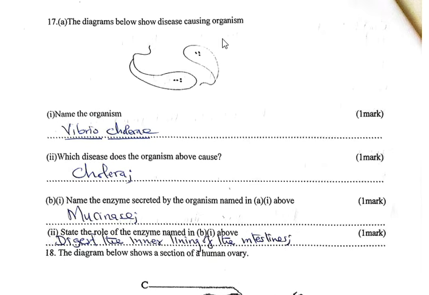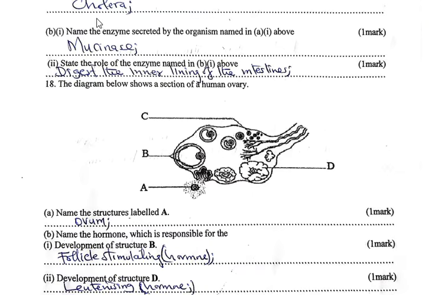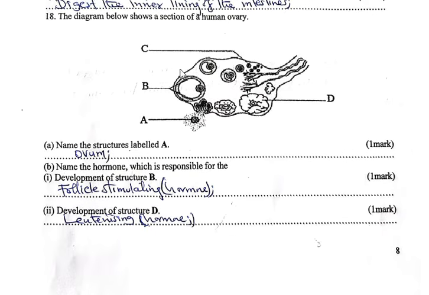Which disease does the organism cause? That is cholera, because the Vibrio cholerae is this shape, this spindle shape. Then name the enzyme secreted by the organism named in A, Roman 1 above, that is a mucinase, and the role is it digests the inner lining of the intestines.